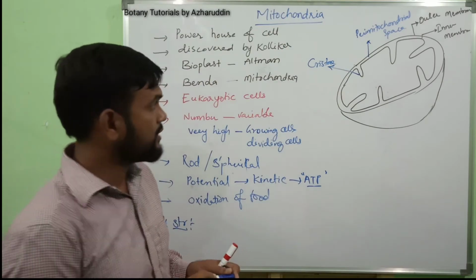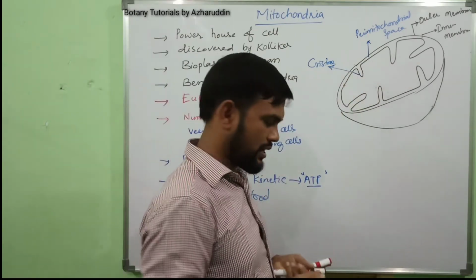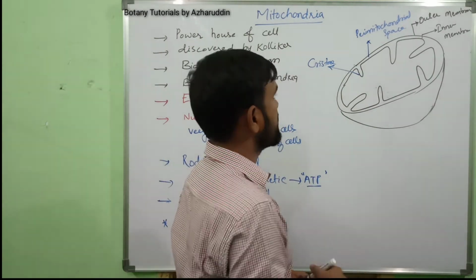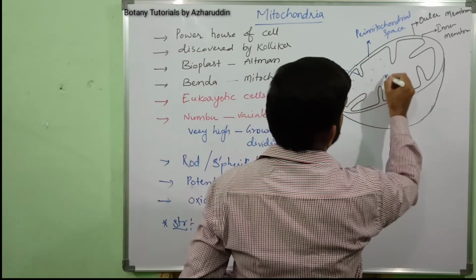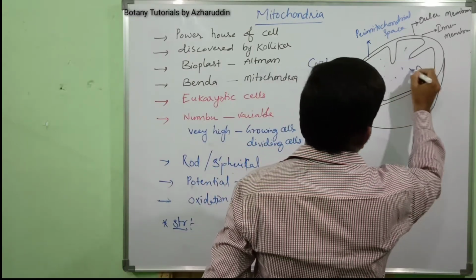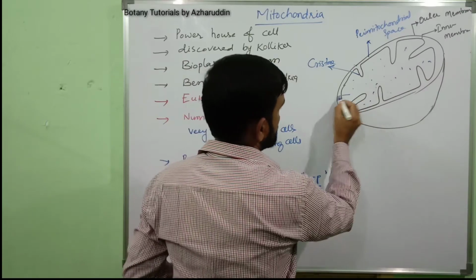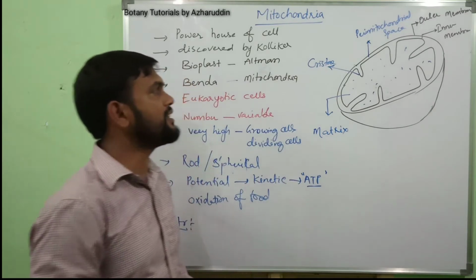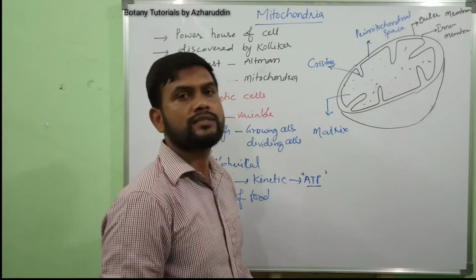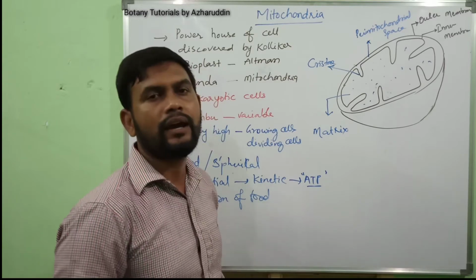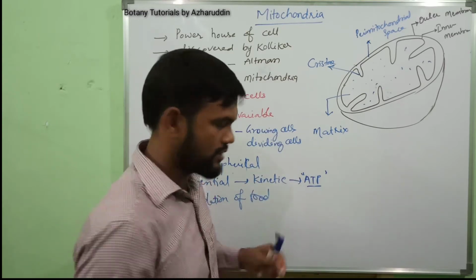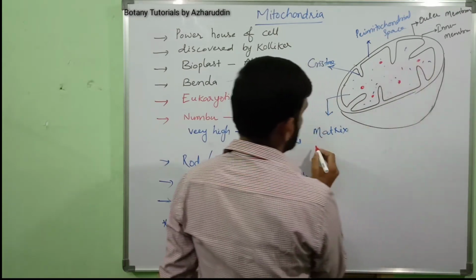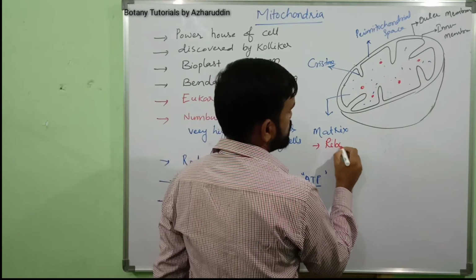Next, the inner space of mitochondria is generally filled with matrix. This matrix is filled with ribosomes, circular DNA, RNA, and all respiratory enzymes. These are ribosomes.